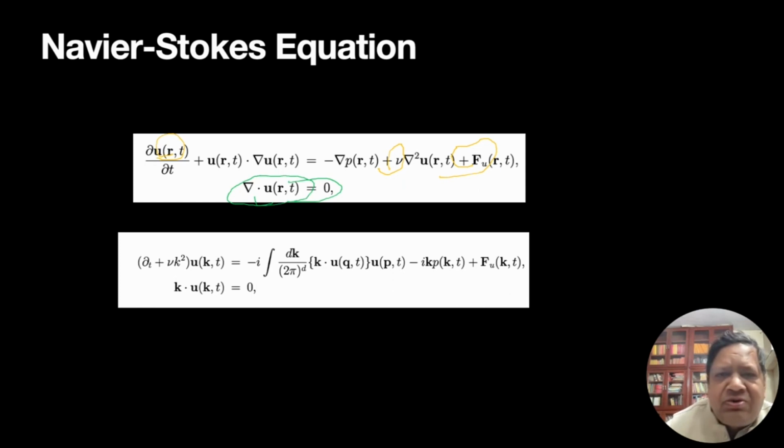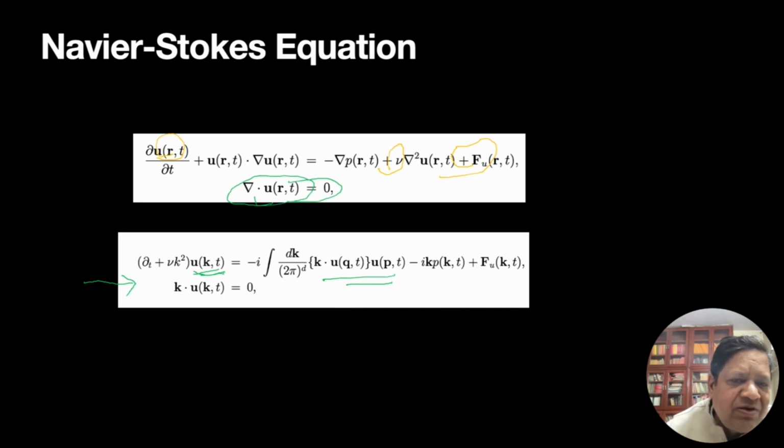Though some renormalization group or field theory calculations are done in real space, in this lecture we will focus on Fourier space, where these calculations are easier, or I would say more standard. So U of k is the Fourier transform of U of r, and the nonlinear term becomes a convolution.